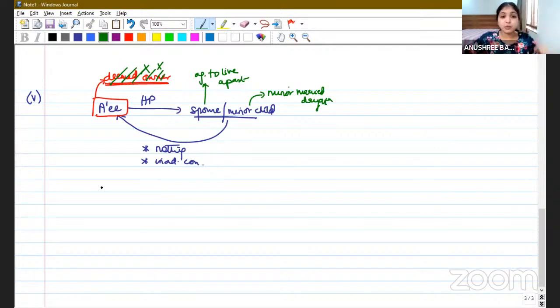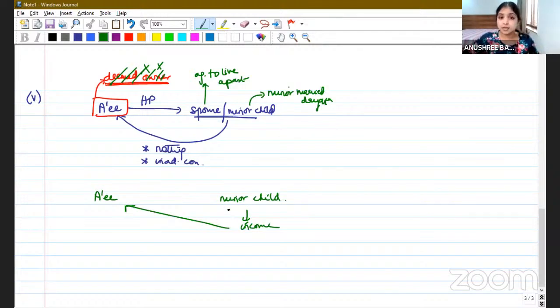But then when we talk about clubbing provisions, when the assessee's minor child earns any income, and if that income is not because of the minor child's skill, talent, or manual work or labor, and if the minor child is not disabled, then the minor child's income has to be clubbed in the hands of the parent who's earning higher income.